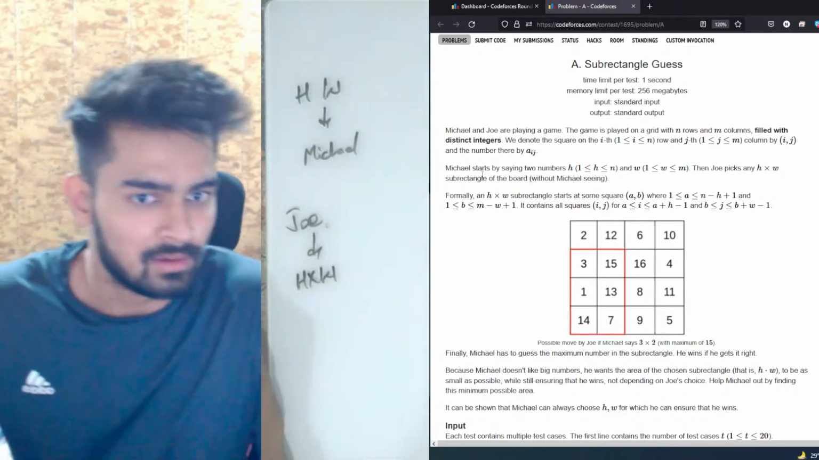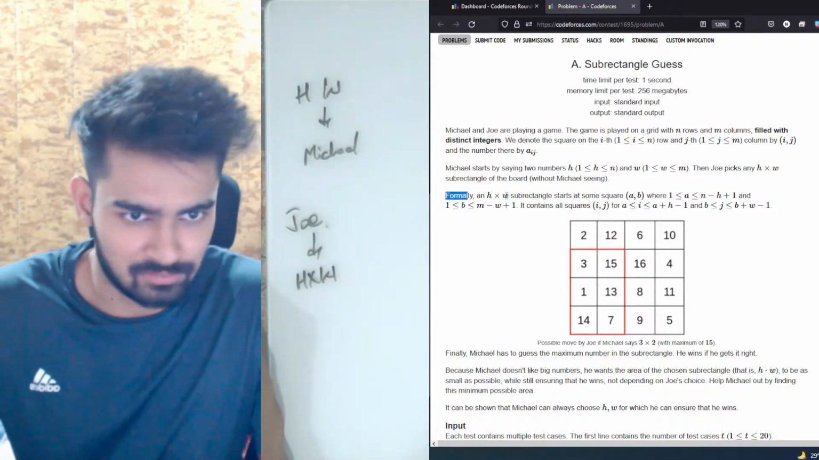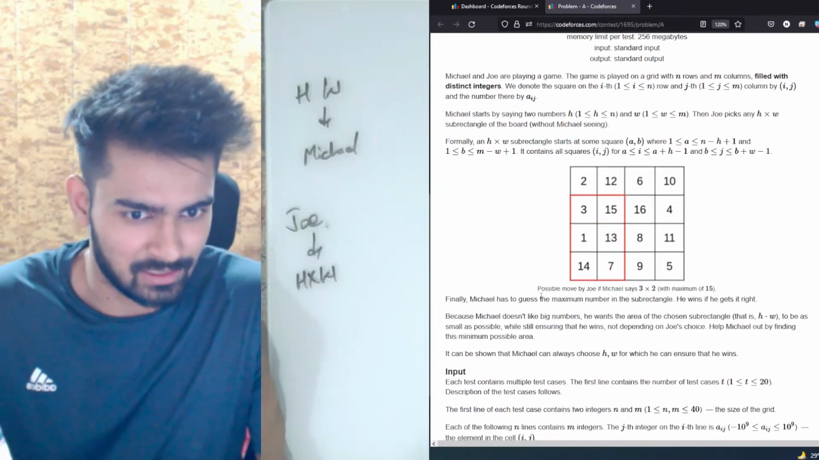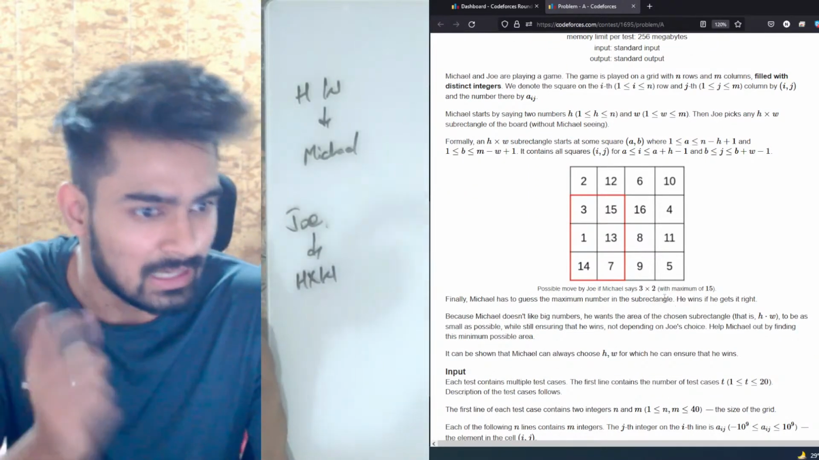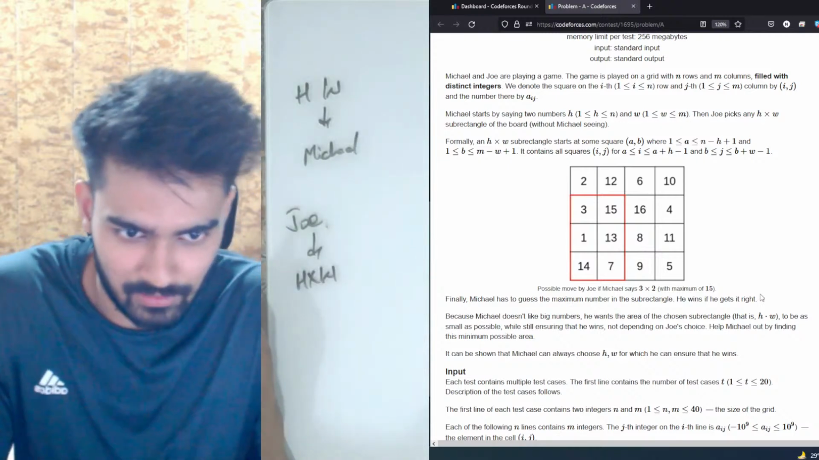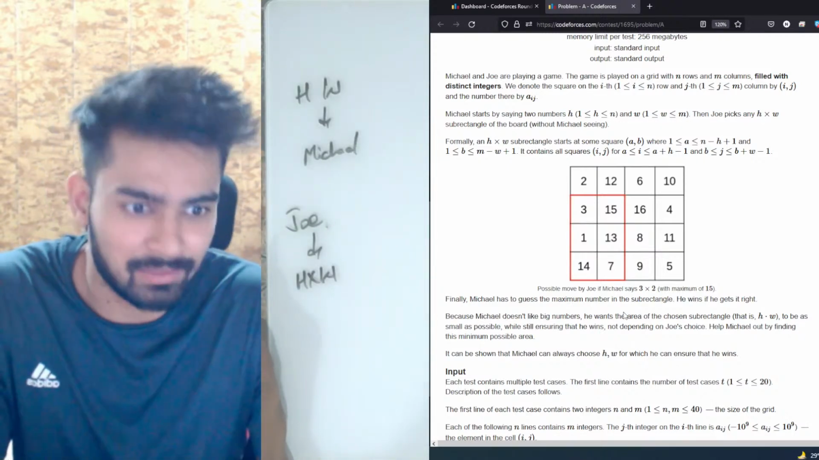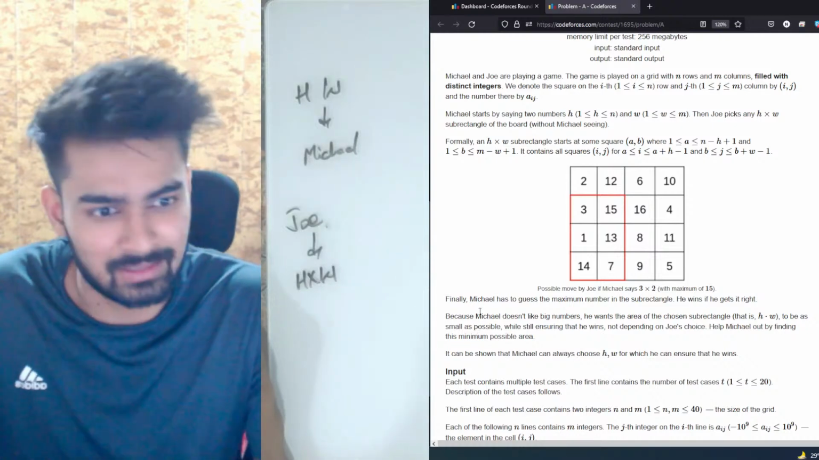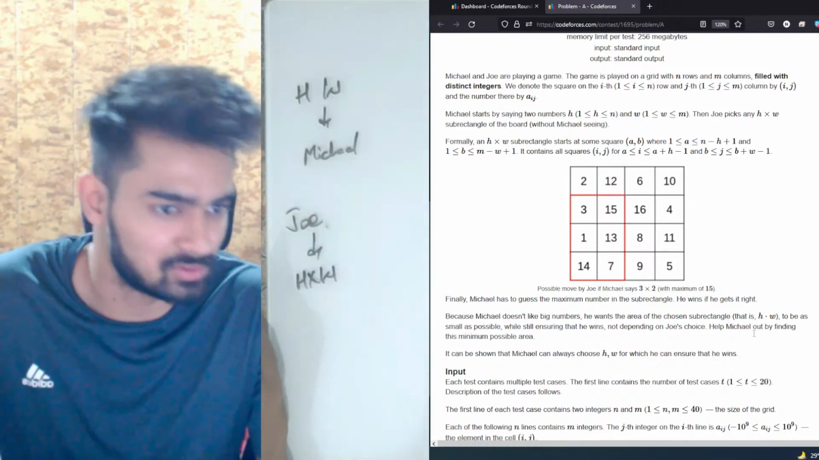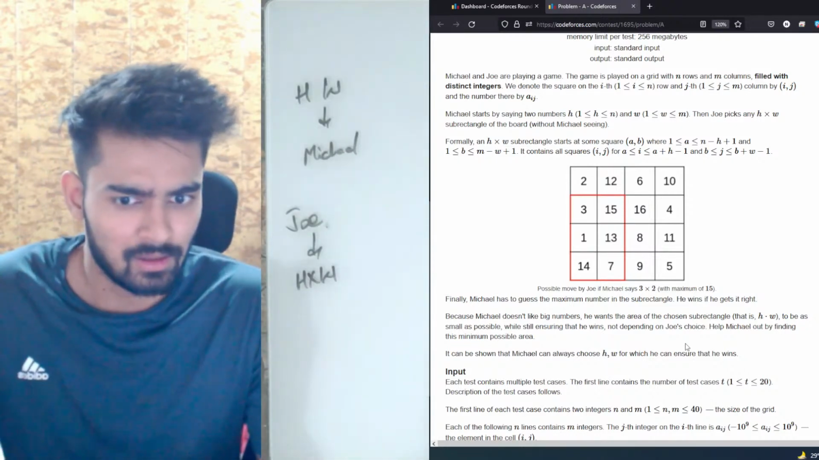Okay, now formally, the subrectangle is taken. Now finally Michael has to guess the maximum number in the subrectangle. He wins if he gets it right. Because Michael doesn't know big numbers, he wants the area of the chosen subrectangle to be as small as possible while still ensuring that he wins, not depending on Joe's choice. Okay, cool.